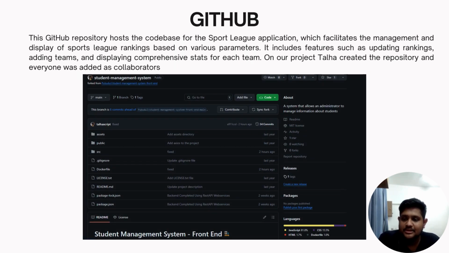I'm going to explain about the GitHub. The GitHub repository hosts the code base of the Sports League application, which facilitates the management and display of sports league ranking based on various parameters. It includes features such as updating ranking, adding teams, and displaying comprehensive stats for each team. On our project, Talha created the repository, and everyone was added as collaborators.